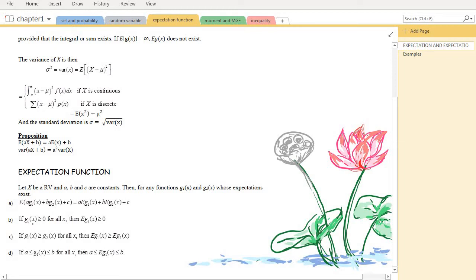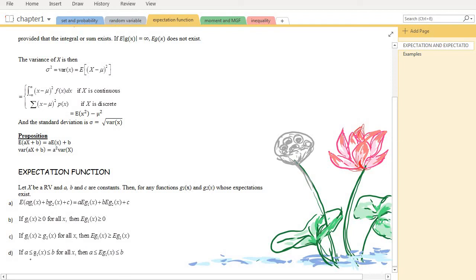So if g1x is positive, then the expectation of the function will also remain positive. If g1x is larger than or equal to g2x, then this also applies when we take the expectation.